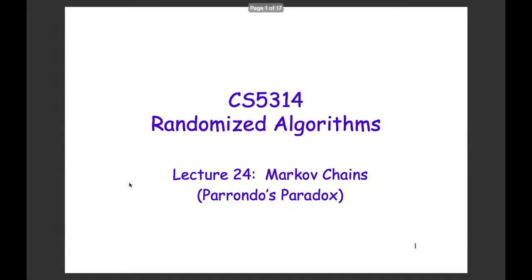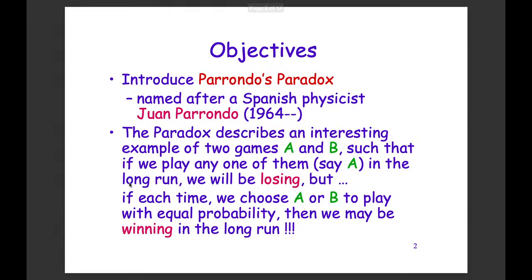Okay, so this example has a lot of similarity with the two-set problem and the gambler's ruin problem that we have seen. So we will look at it. This is a problem that is invented by a physicist called Juan Parrondo.